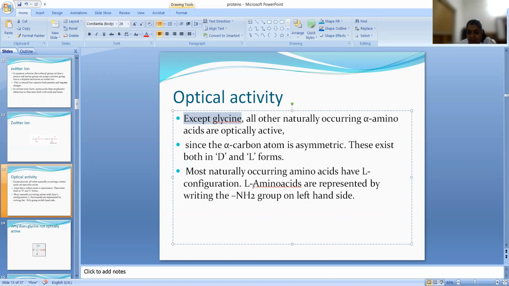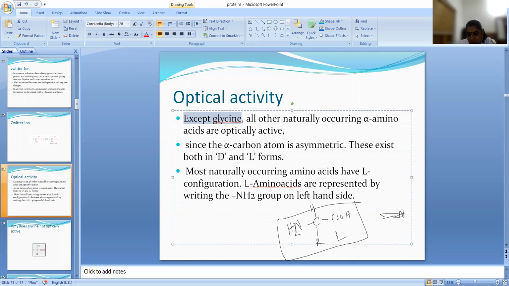So what is the difference between L and D configuration? L amino acids are represented by writing the NH2 group on the left side. So if the NH2 is on the left side, then it is called an L amino acid.